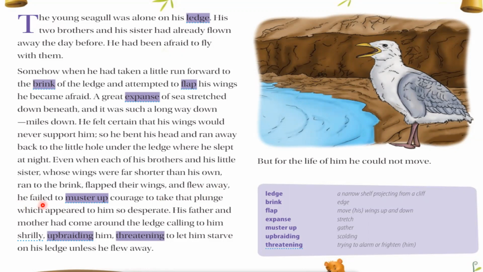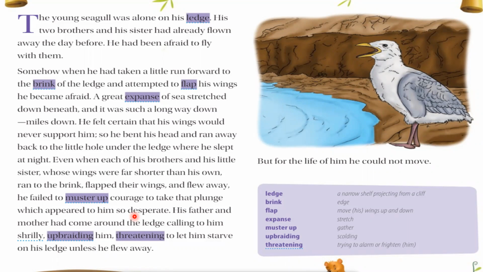Fly away. He failed to muster up. Muster up means to get something, to gather something. So he failed to gather the courage to take that plunge, which appeared to him so desperate. Plunge means like a dive. So he was unable to gather the courage to plunge into that space, and this was the main problem of his, and that's why he could not fly.